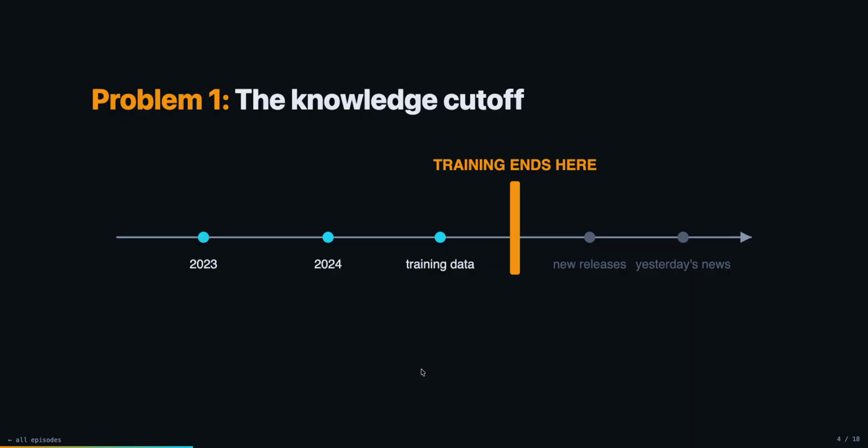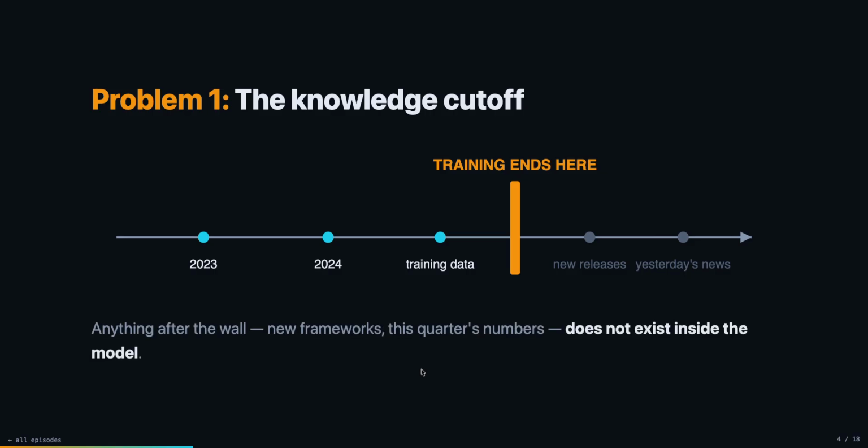Problem 1, the knowledge cutoff. Each LLM has its own training data, and the training ends there. Any new releases and new news, even yesterday's news, the LLM is not trained on that data. Anything after the wall, new frameworks, this quarter's numbers, does not exist inside the model.